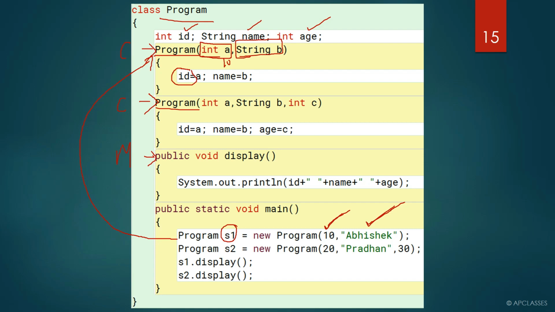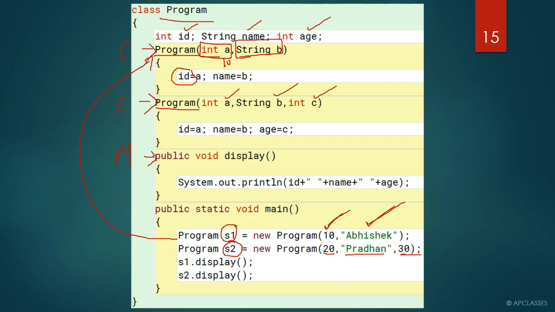name will have the value of B, that is Abhishek. Similarly, when you create an object S2, you pass three arguments, 20, Pradhan, 30. So in this constructor you have three parameters, A will store 20, B will store Pradhan, and C will store 30. So this is how constructor overloading is possible. I hope this part is quite clear to you, how we can write a program in constructor overloading.